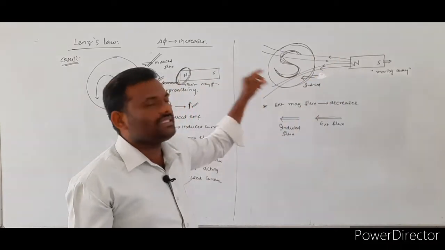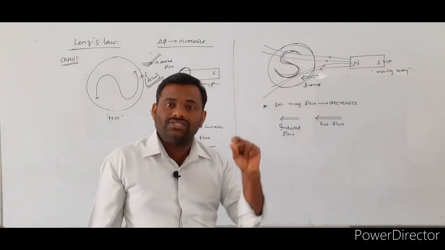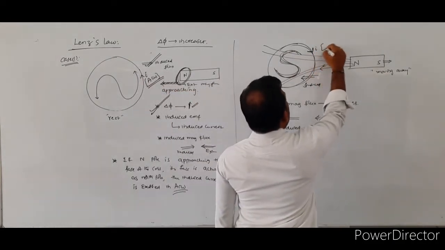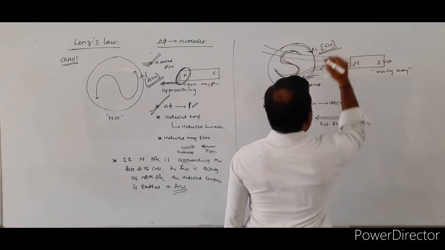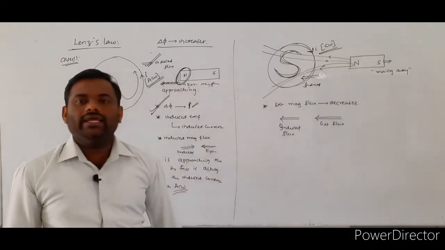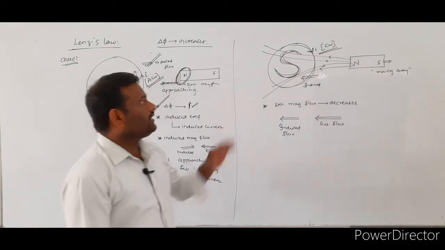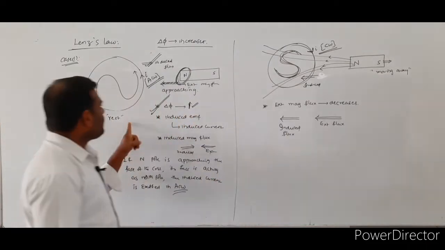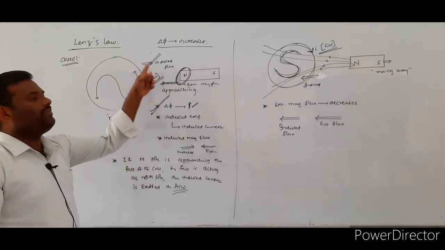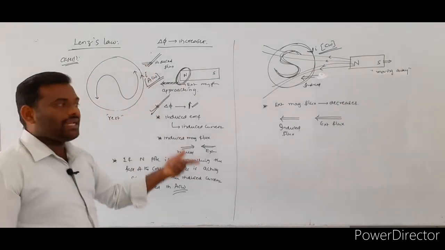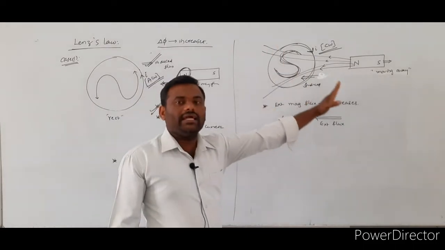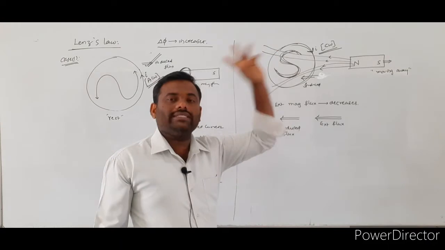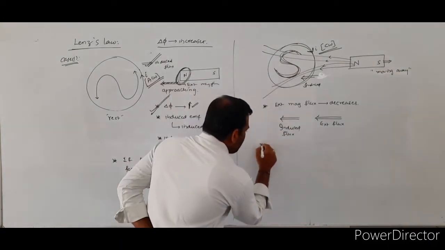So whenever the face of the coil acts as a south pole, the induced current flows in a clockwise direction. In which direction does the induced current flow? Clockwise direction. In the previous case, in which direction did the induced current flow? Anti-clockwise direction. In this particular case, clockwise direction. That means what will we write?